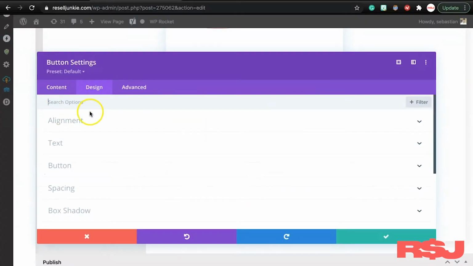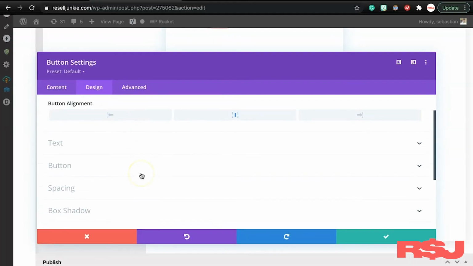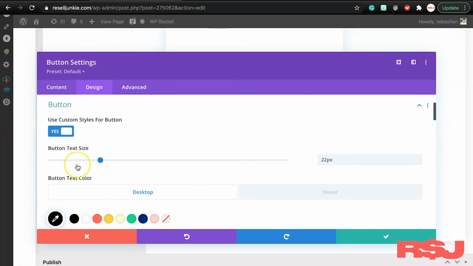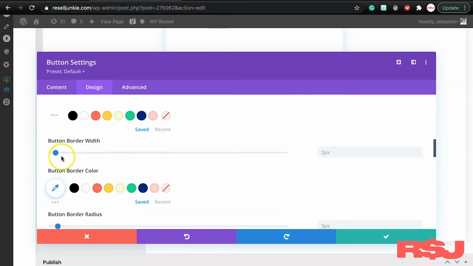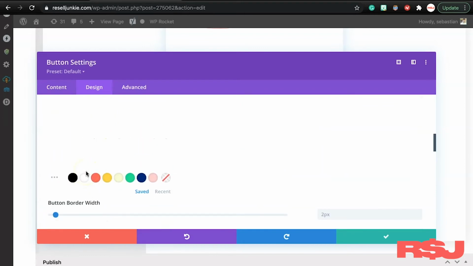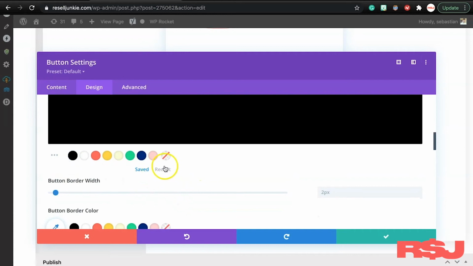Okay, let's do some more. It still doesn't look good. Go to design. We're going to go to alignment. We're going to align it center with everything else. We're going to go back to button. We're going to make this really pop. Okay, the colors are cool, but what we want to play with now is actually the border. So we know it goes from white to black, so we want to start with a black border.